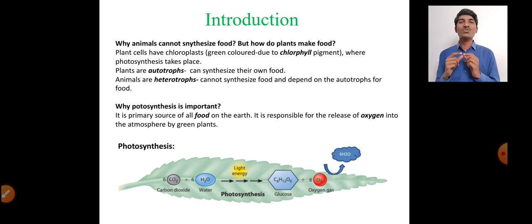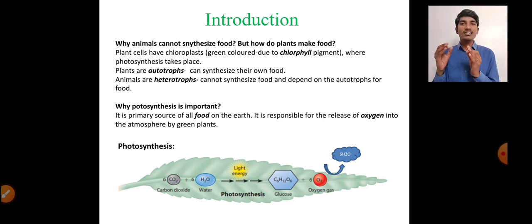So why is it important to study photosynthesis? Photosynthesis is the primary source of food on the earth, and secondly, oxygen is liberated during photosynthesis, which is a very precious gas on this earth for our survival. So that is why we need to study photosynthesis.